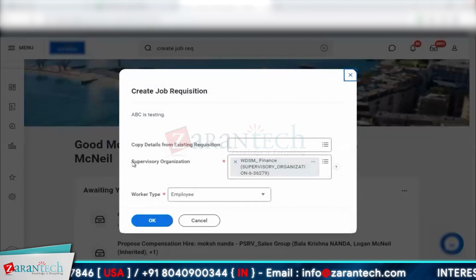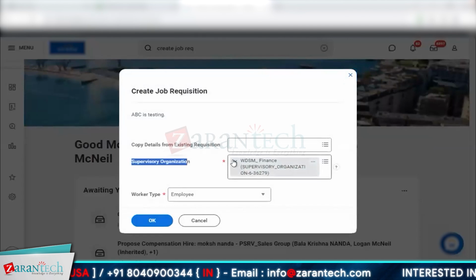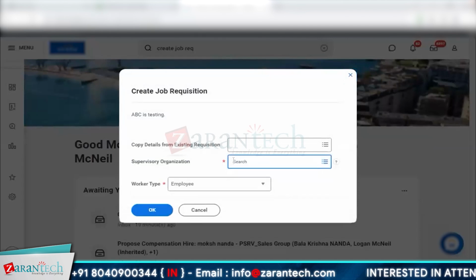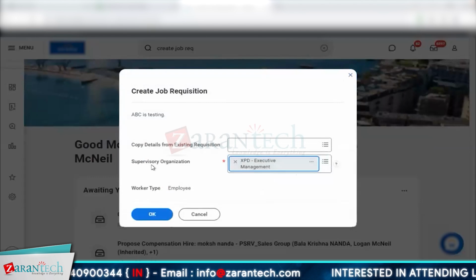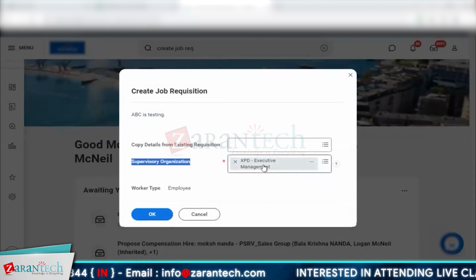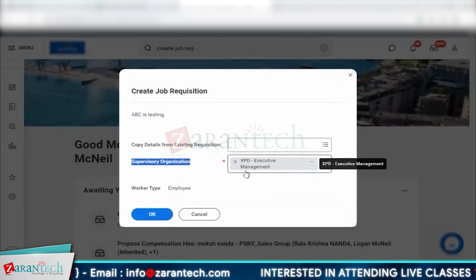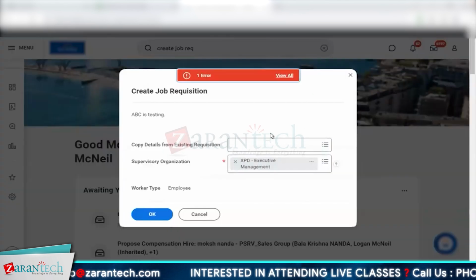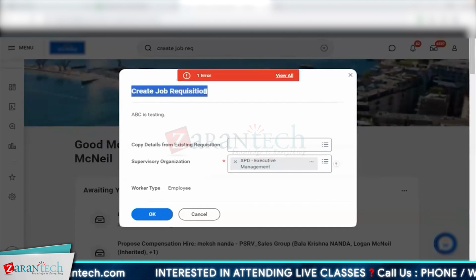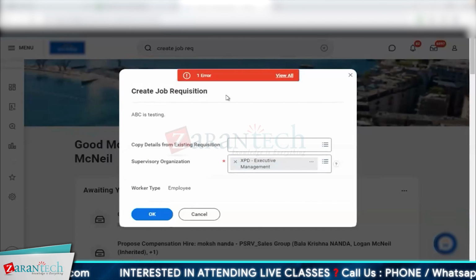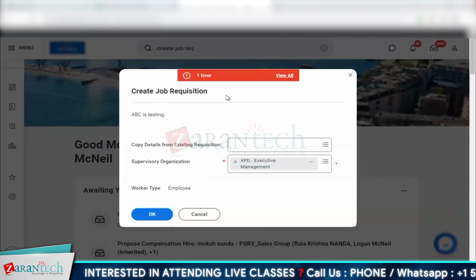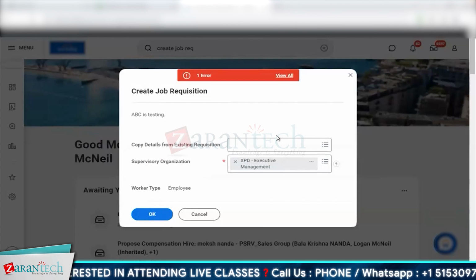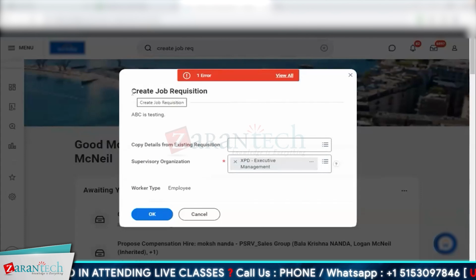It asks you for a supervisory organization. So let's say I use an existing organization. Okay, so we are using the supervisory organization, XPD Executive Management. Click OK. That is what I assumed. So we cannot even do this again because of the system validations that have been put by the vendor. But let's just look into it once.